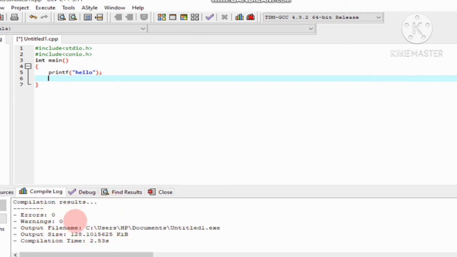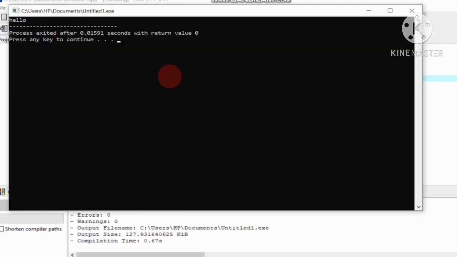To run your program, you have to click on this option, execute. After writing your program, first you have to save your code, then compile your code, then execute your code.